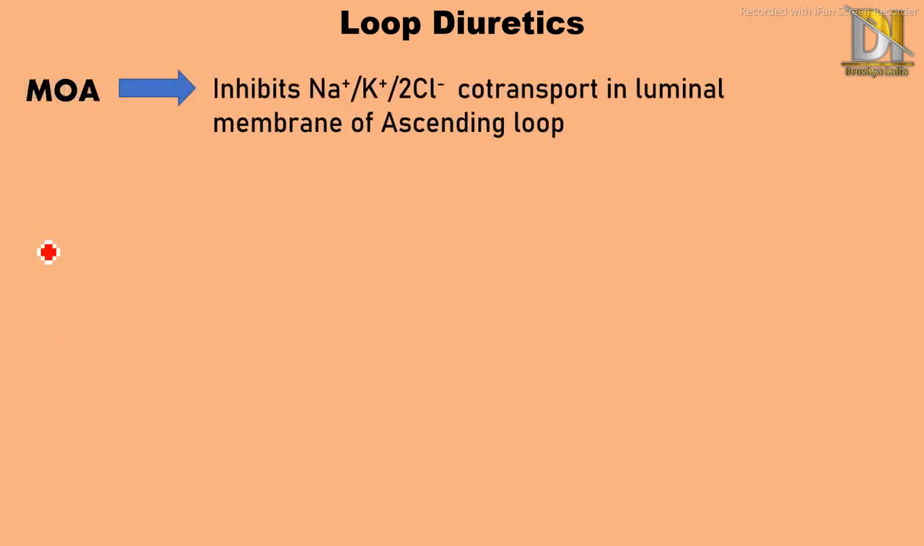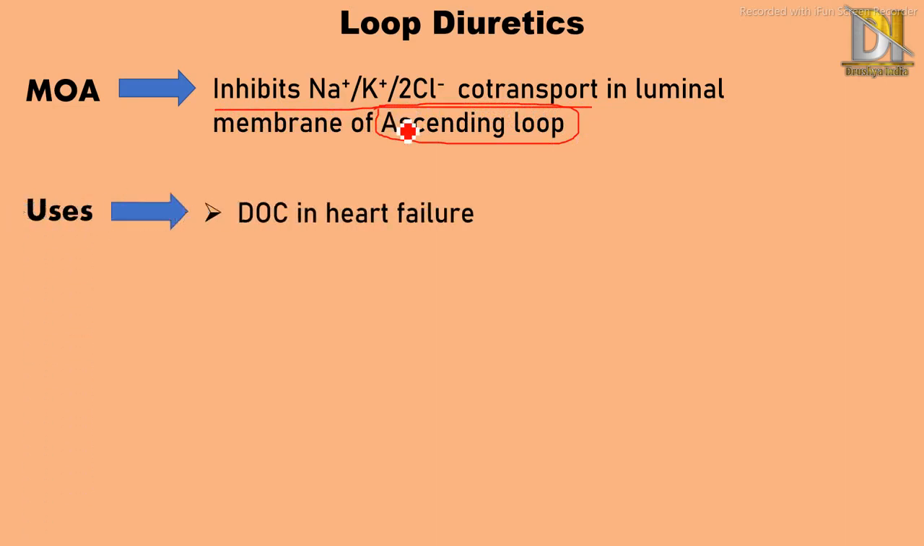Their mechanism of action: it inhibits sodium potassium chloride co-transport in the luminal membrane of the ascending loop. So the main words are inhibit sodium potassium chloride co-transport and ascending loop of Henle. This is the mechanism of loop diuretics in just one line. Then next come uses. It is the drug of choice in heart failure. Thiazide diuretics are also used, but loop diuretics are the drug of choice.